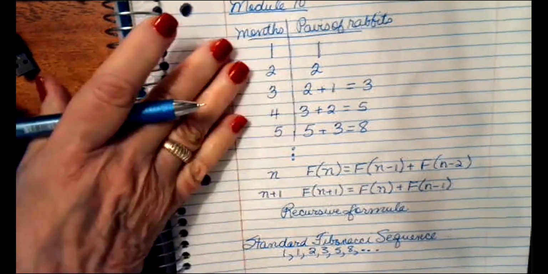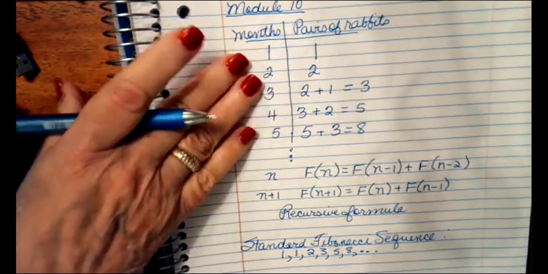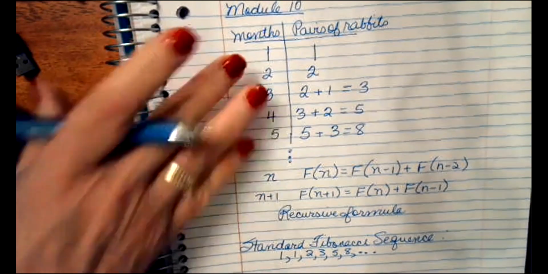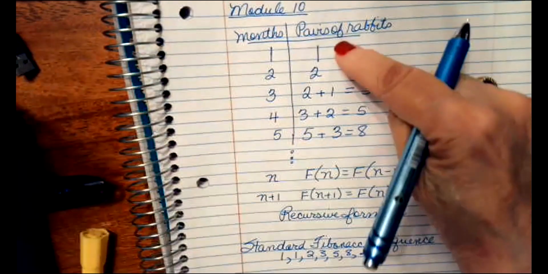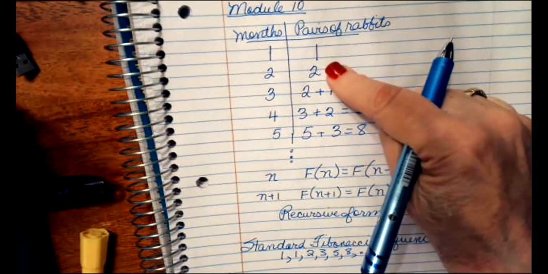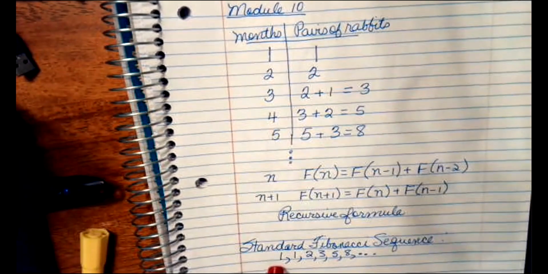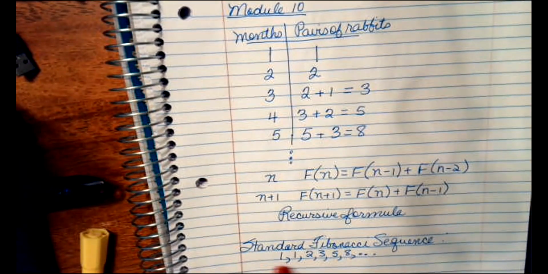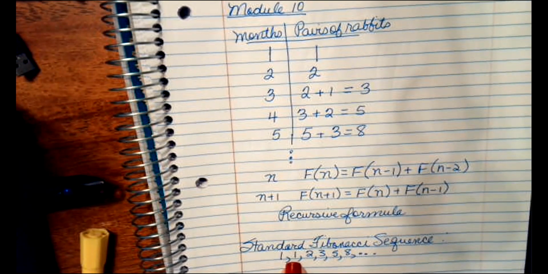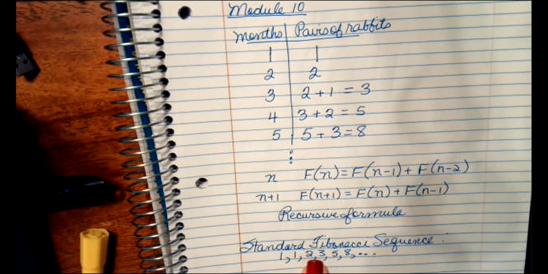Okay. In Fibonacci's book, he presents it like this. And in his table, he's got that the numbers start with 1 and 2. But if you follow the problem closely, you start with 1 pair, and in that 1st month, it's not old enough to have a pair. It's the next month when you've got a new pair. Okay. Now, if you Google Fibonacci sequence, let me come back over here.